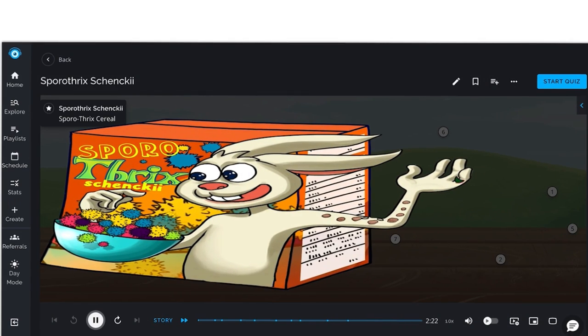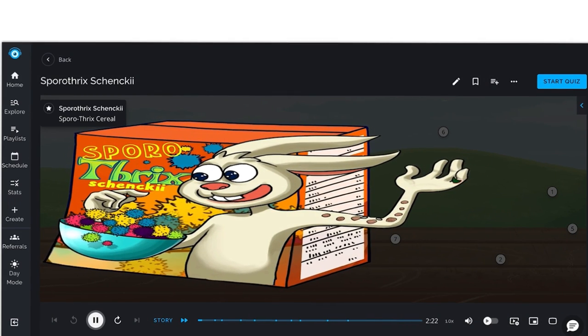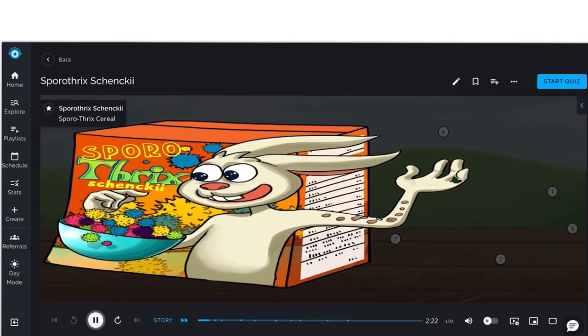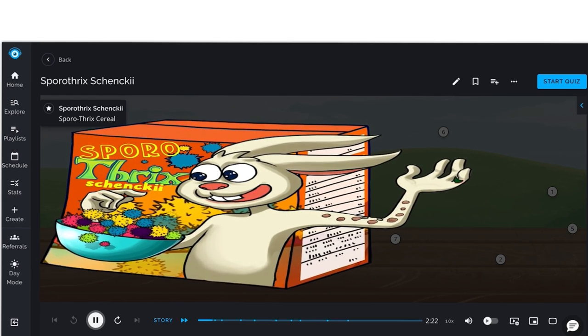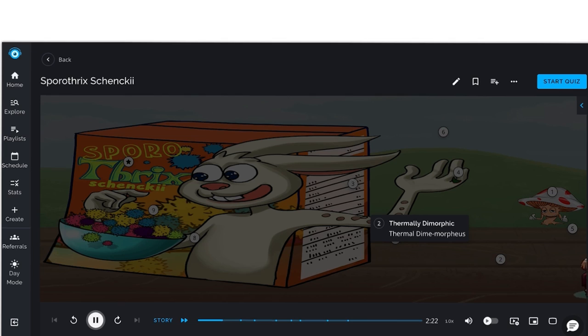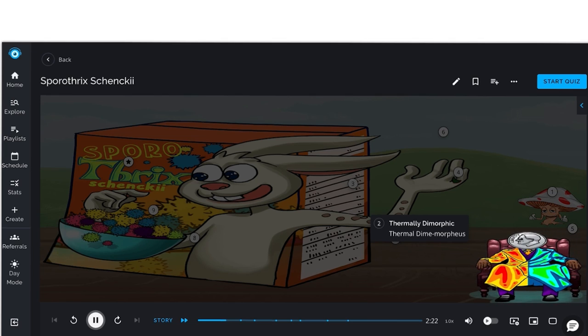Then we have Sporothrix. We can remember the characteristics, presentation, and treatment of Sporothrix schenkii by this scene with the oft-derided yet terrifically naive Sporothrix cereal rabbit. Sporothrix schenkii is a species of fungi, shown by the fungi, that is thermally dimorphic, depicted by the thermal dime Morpheus, which means it exists either as a mold at around 25 degrees Celsius or as a yeast at around 37 degrees Celsius.